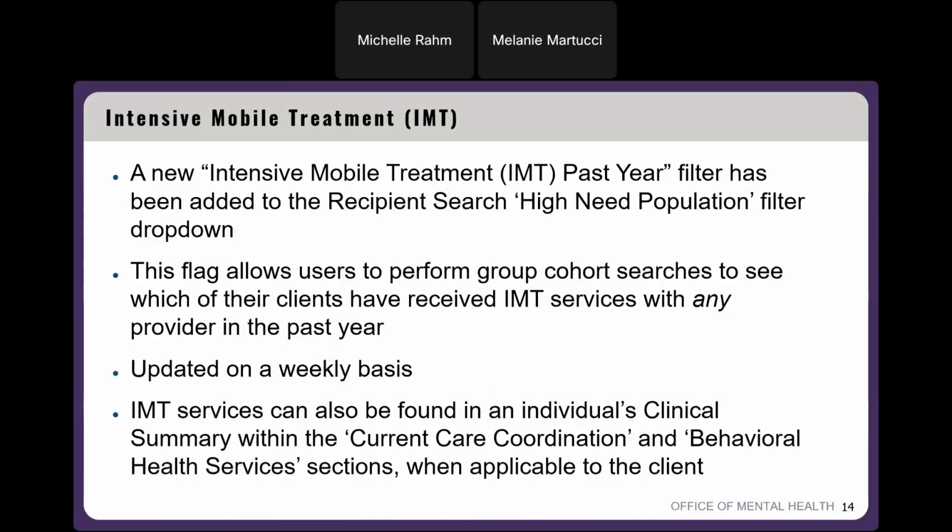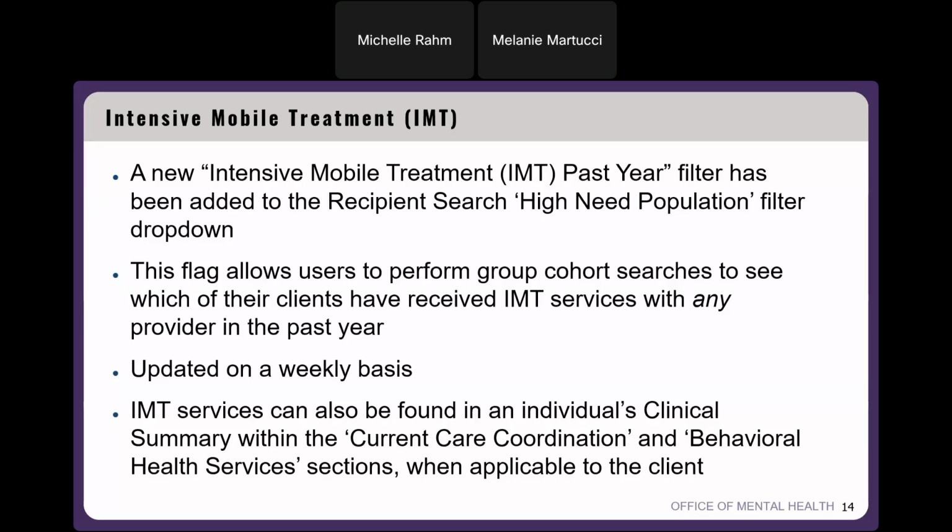So this new intensive mobile treatment past year filter was recently added to recipient search in the high need population filter dropdown. And we've added this in here because previously you could see IMT services in an individual's clinical summary, but you didn't have the ability to perform those group cohort searches for individuals that you're serving that have received IMT services with any provider in the past year. So maybe your agency doesn't have IMT services available. You can still use this filter to see who you're serving that have received those IMT services from any provider in New York State in the past year.